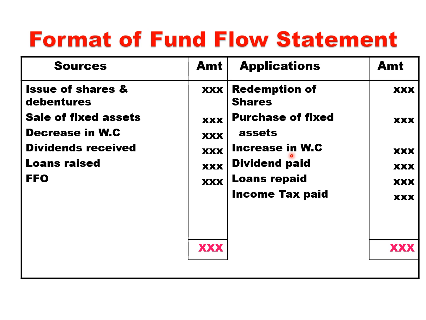So additional working capital, excess working capital, you invest in short-term securities. So cash goes out in case of increase in working capital. And when there is a dividend paid, there is a payment. When loan is repaid, there is a payment. And income tax paid, there is a payment. So all payments will come in the application side and all receipts will come in the sources side. So this is the basic aspect of the format of fund flow statement.